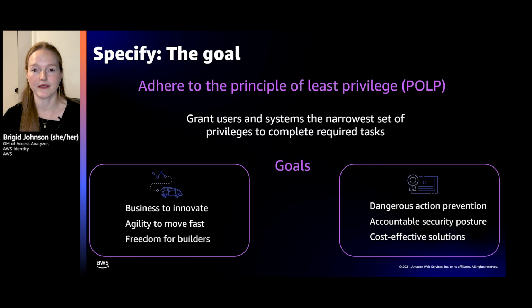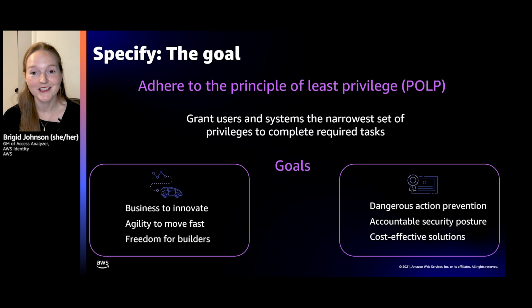It's about granting users and systems the narrowest set of privileges to complete the required task. And I want to double click on this term required task, because when you think about your different environments, your tasks and your requirements are going to change. So for example, in your development environment, it might be part of your developer's required task to actually experiment and explore. I have several engineering teams, and they do this. They say, hey, Bridget, this new service came out, or this new feature came out. I'm going to run an experiment to make things faster, better, more reliable, better visibility into our systems, whatever it is. And you want them to be able to experiment and explore so they can innovate. They have the agility to move fast, and you give them freedom to go and build.